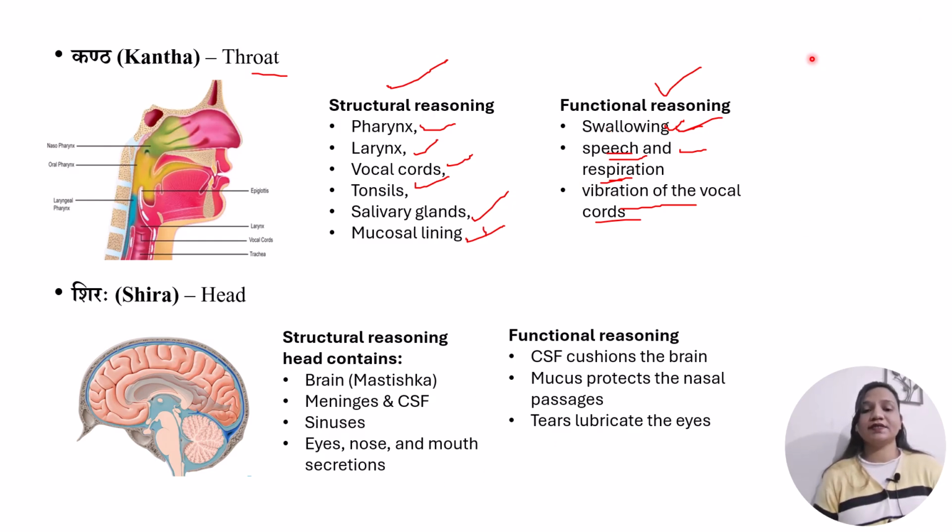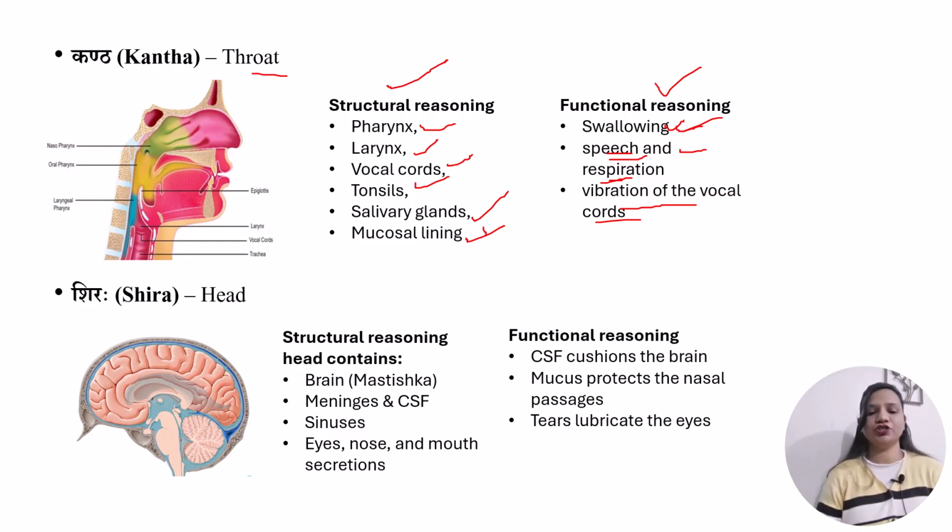So I hope you understand how the Kapha dosh is closely related with the structures and functions happening in the Kantha region, and that's why we consider Kantha, or throat, as the location of Kapha dosh.